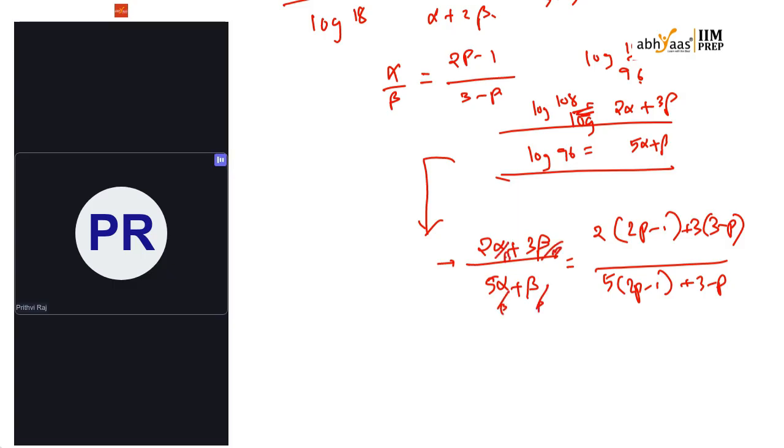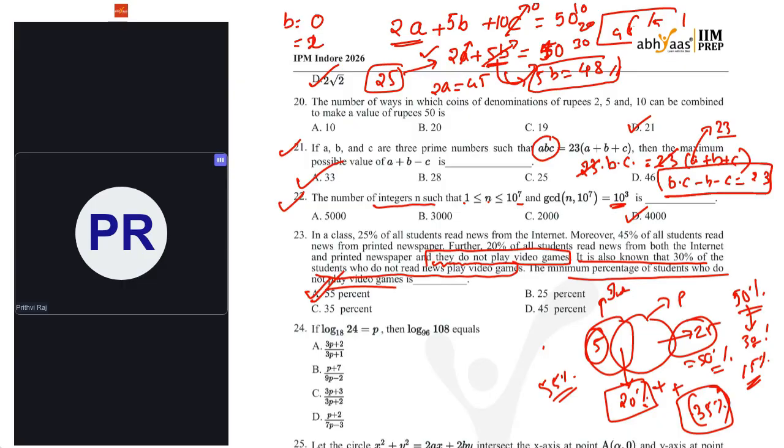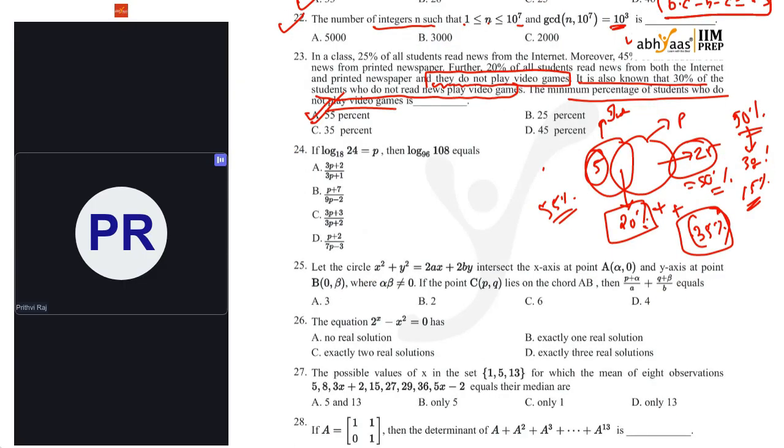You can directly substitute the values of alpha by beta. So by solving all these things, we can say that log 108 to the base 96 is nothing but P plus 7 divided by 9P minus 2. So the answer is B.